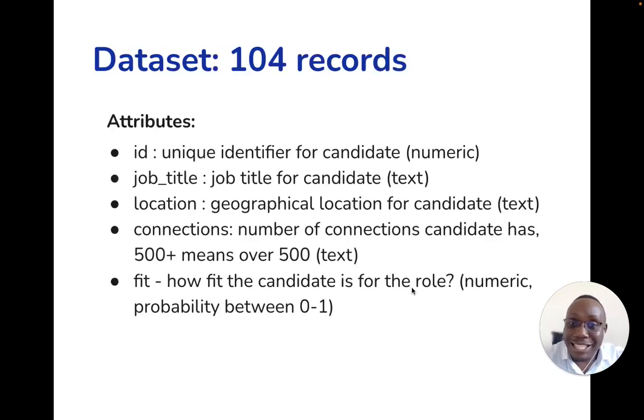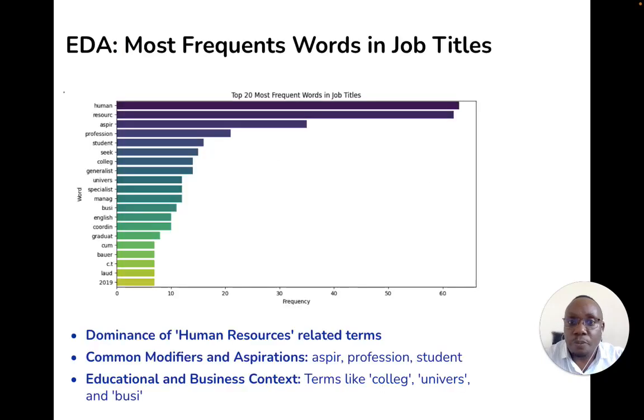So I used a data set of 104 records. I have the job candidate ID, that's the candidate's unique identifier, the job title for the candidate, the location where they're located, the number of connections they have, where for instance 500 plus means they have more than 500 connections, and the fit to the job, how the candidate fits a particular role.